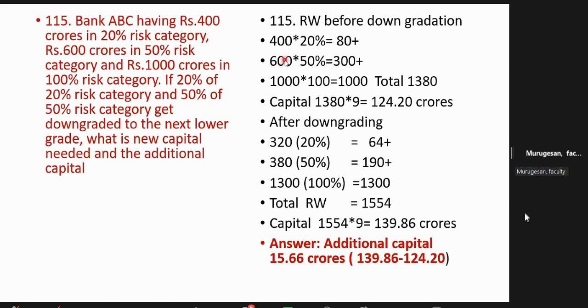Now the 80 will come down to 680. But here also 50% will move down. So here 50% of 600 has come down to this. So it's a reconstituted asset. After downgrading, this will be the position of the assets. Before downgrading, this is the position. After downgrading, this is the position. 2000, 2000. Now you have to recalculate.